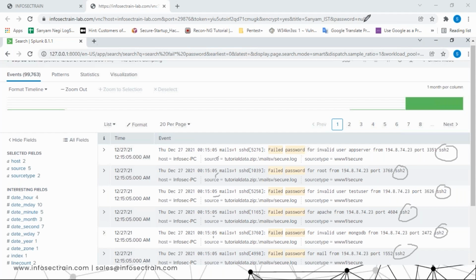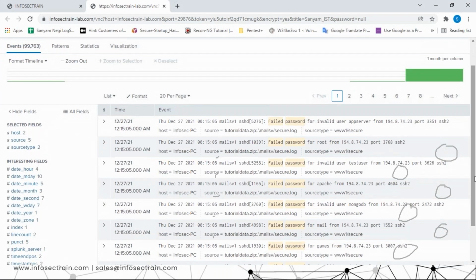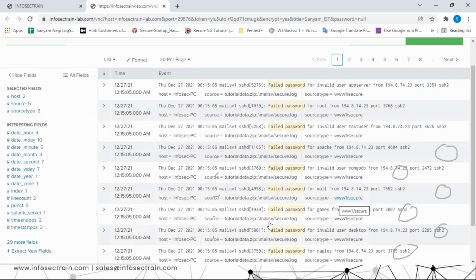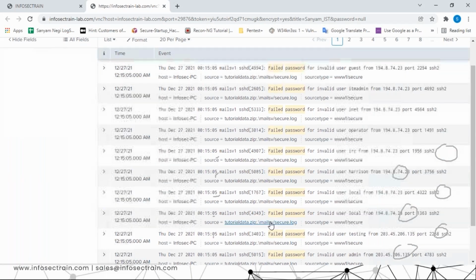So with this, what can you conclude? Tell me. Yes, password attack, brute force, dictionary, that can be right, isn't it, guys? You can see the time frame. Within that time frame, a lot of SSH attempts are there for password-based logins.